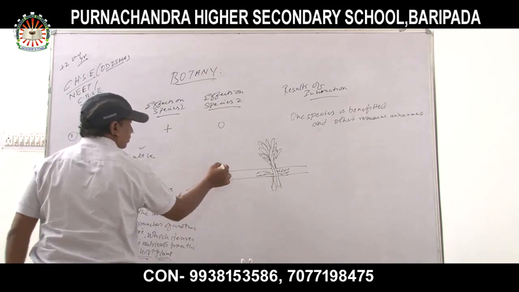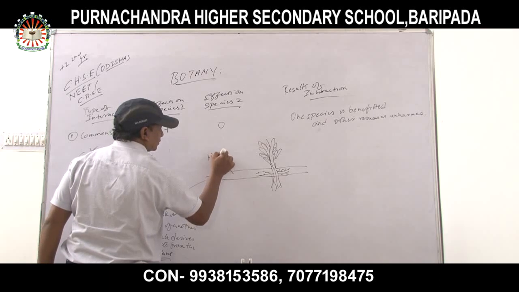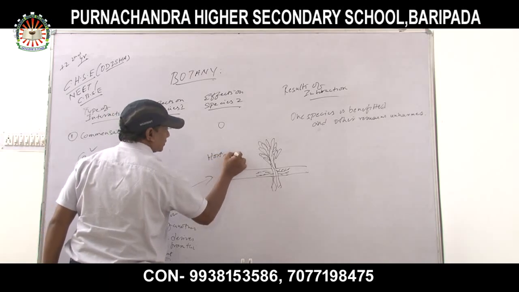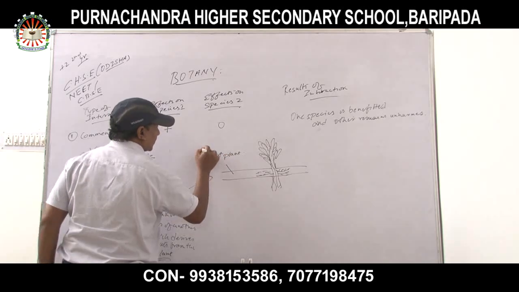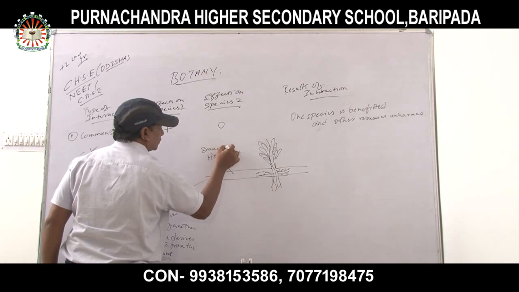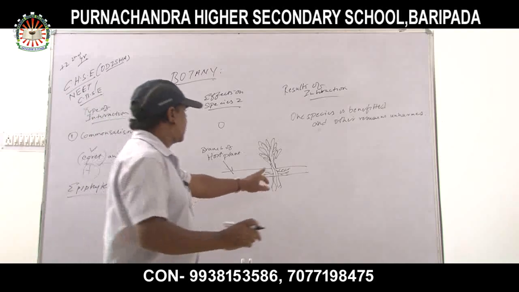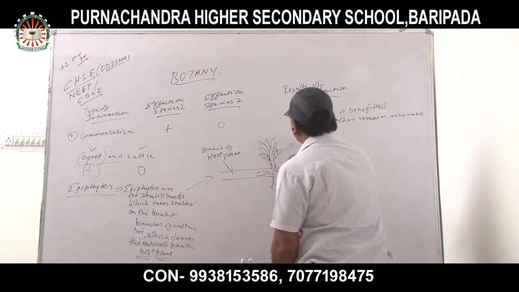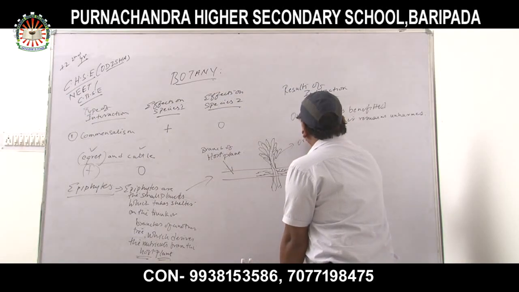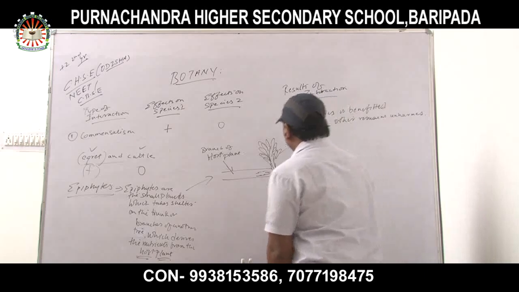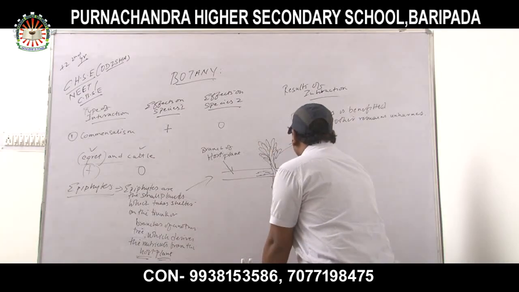This is the host plant, this one is the branch of the host plant, and these are the epiphytes. The epiphyte is the orchid, and these kind of roots are called hanging roots.